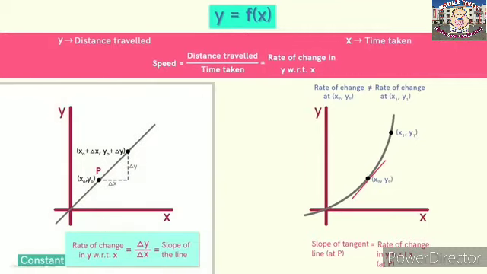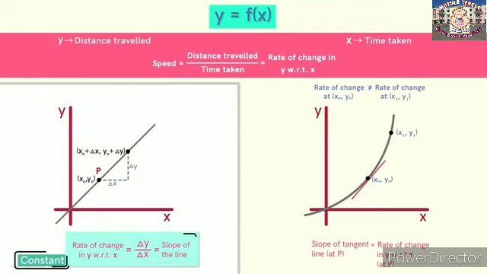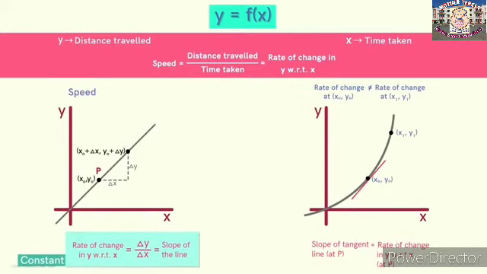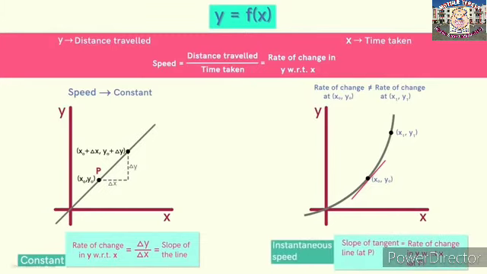In the first case, we know that the rate of change is constant. So the speed of the object will be constant throughout its motion. While in the second case, the rate of change is not constant. So here, this rate will tell us the instantaneous speed of the object. For this reason, the rate of change for a function at a particular value of x, x0, is called the instantaneous rate of change at x0.